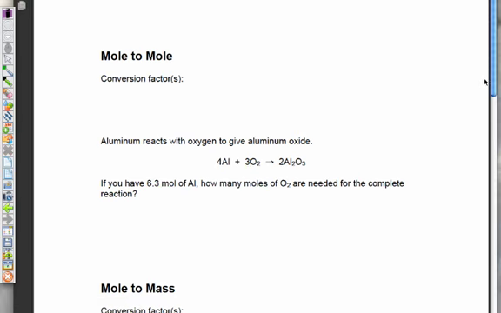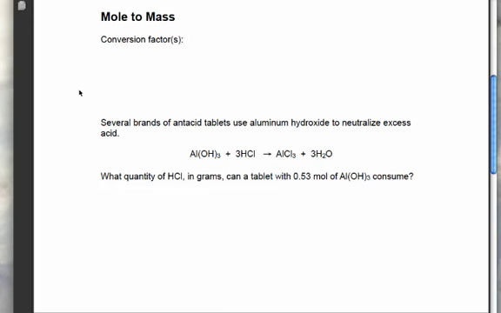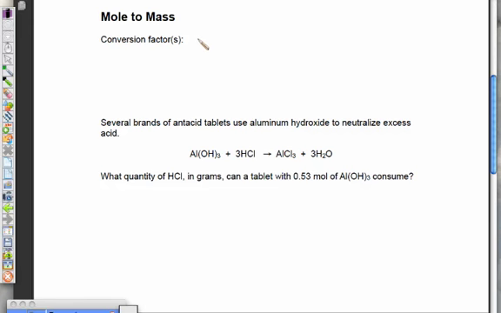So on to our next type of problem, mole to mass. This is if we're given moles of A, and we're going to convert that into grams of B. So the conversion factors that we're going to use, first we're going to use the mole ratio again, to turn moles of A into moles of B, and then we will use the molar mass in order to change moles of B into grams of B.